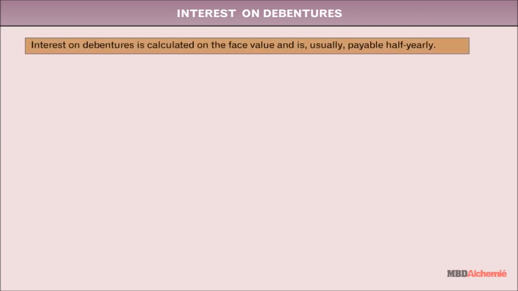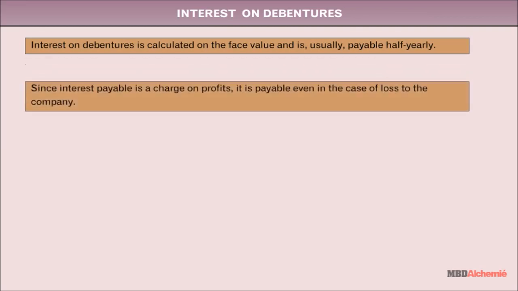Interest on debentures. Interest on debentures is calculated on the face value and is usually payable half-yearly. Since interest payable is charged on profits, it is payable even in the case of loss to the company.